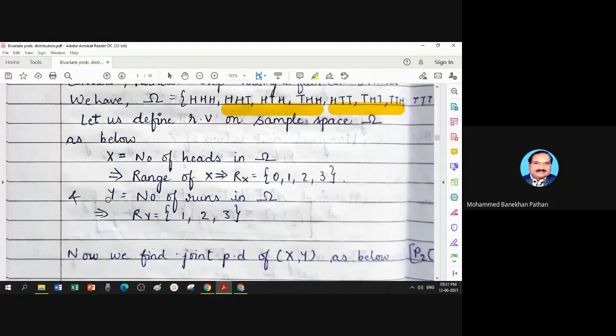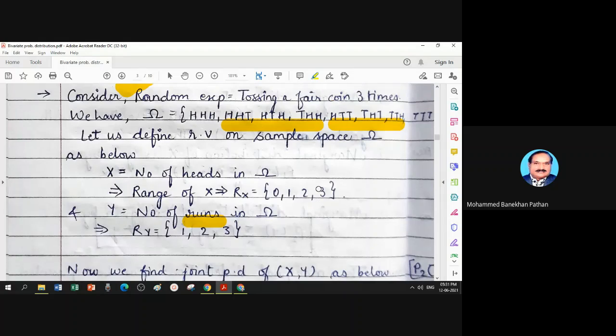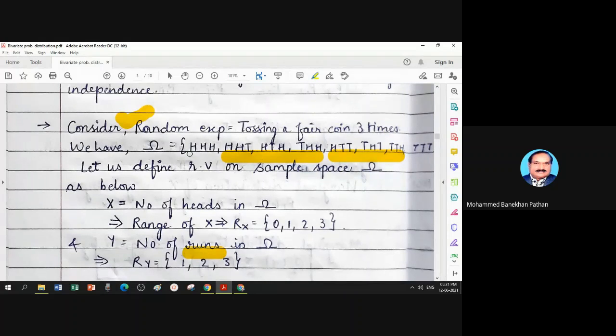I have a second variable in the question, number of runs. Now what is the concept of runs? A sequence of the same symbol followed by a different symbol gives a new run. This is the same sequence, so it is called one run.